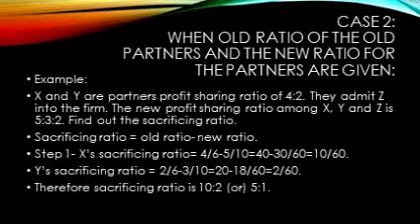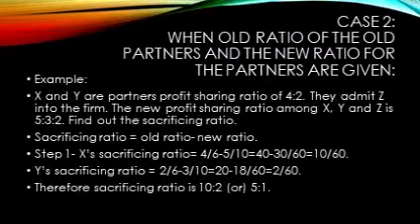They admitted Z, and the new profit sharing ratio of X, Y and Z is 5:3:2. We need to calculate the sacrificing ratio. Since the new ratio and old ratio are both given, it is easy to calculate the sacrificing ratio through the formula: sacrificing ratio equals old ratio minus new ratio.